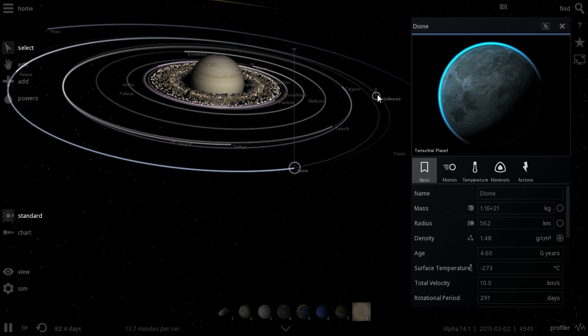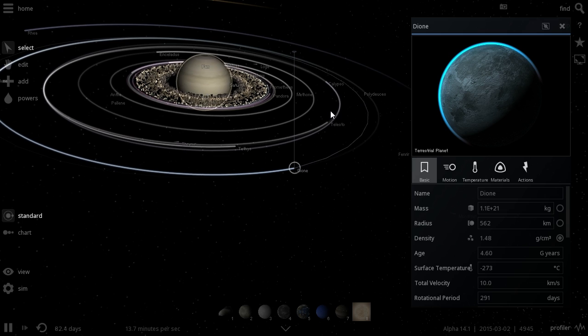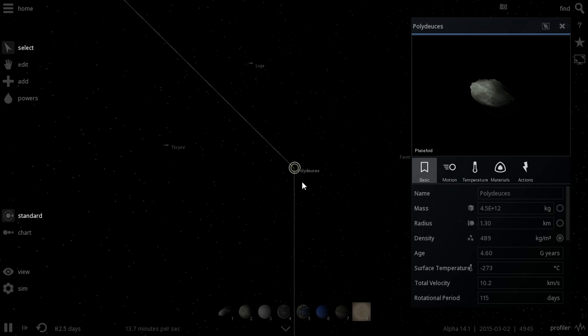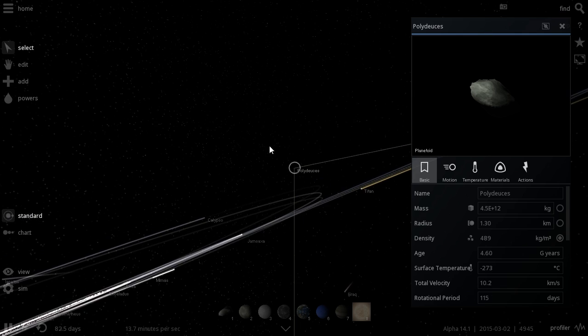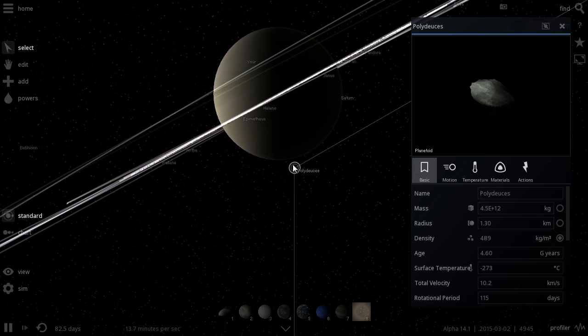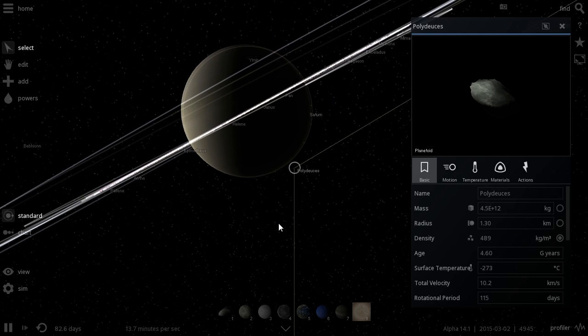And these 2 objects, Polydeuces and Helene, they don't actually orbit Saturn, they orbit a little dot, a little point in space around this area right here. It's not really shown well in this game, but basically there's a point right here in the middle where this object Polydeuces is sort of orbiting around it.